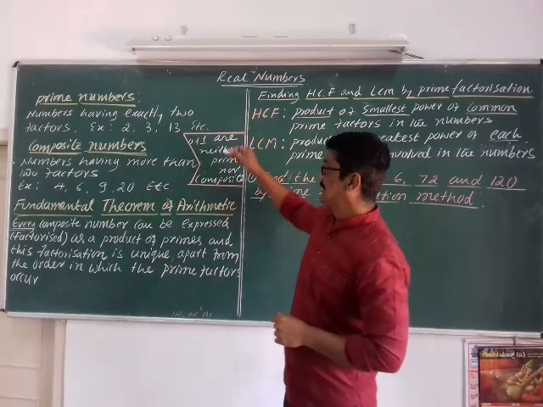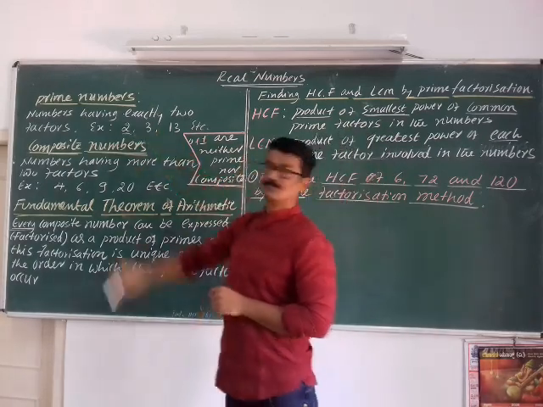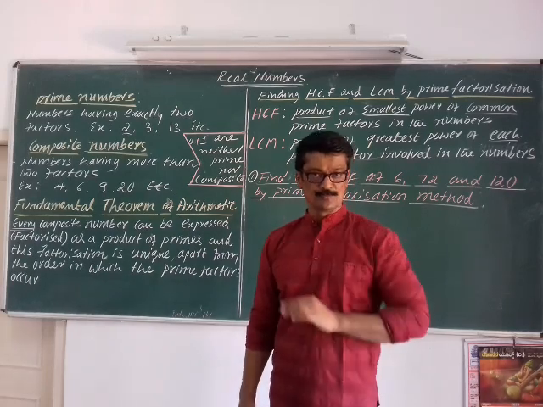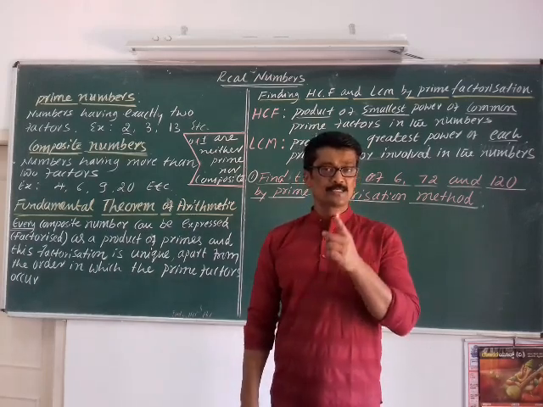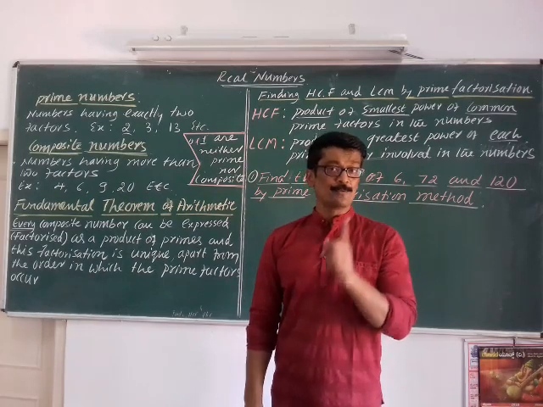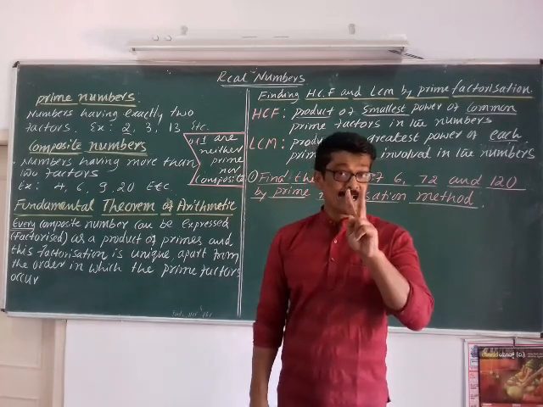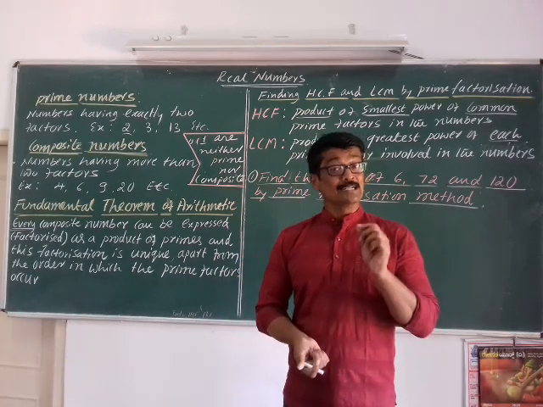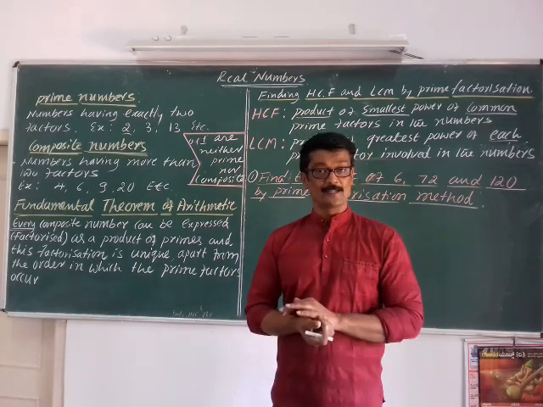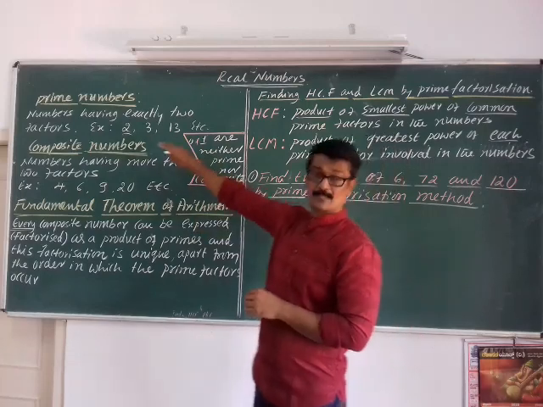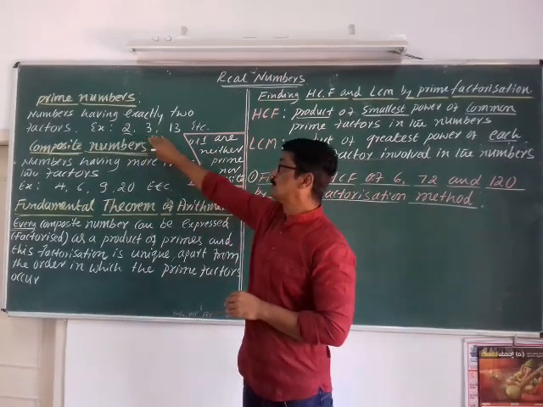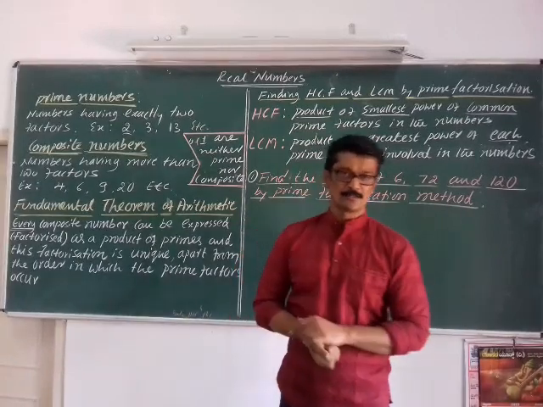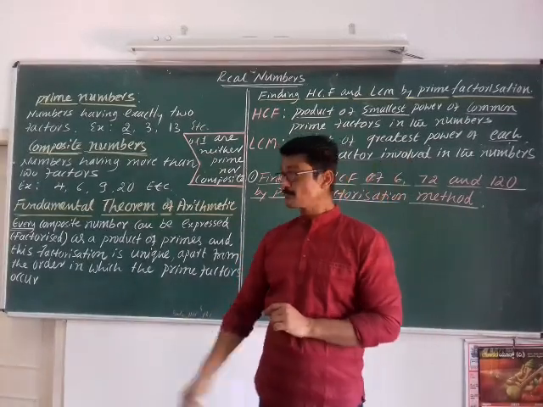For example, let me take 2. 2 is divisible by 1. 1 divides 2. And 2 is divisible by itself, that is 2 divides 2. It has exactly two factors. Even you can say exactly two distinct factors. So examples are 2, 3, 13, etc. So you can make out the prime numbers.